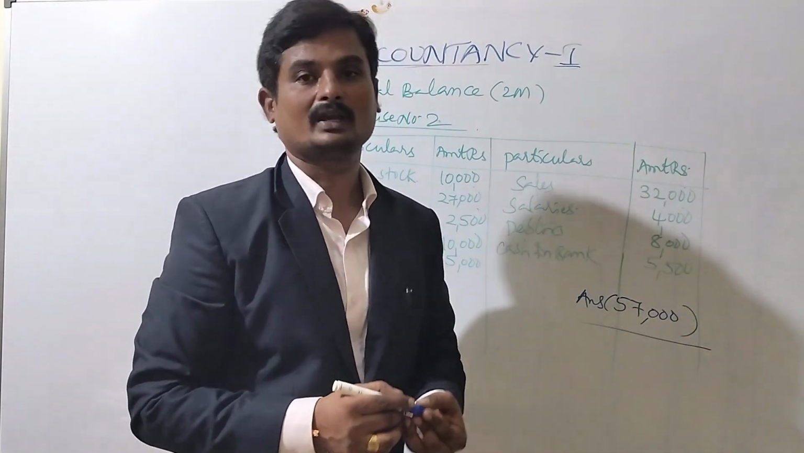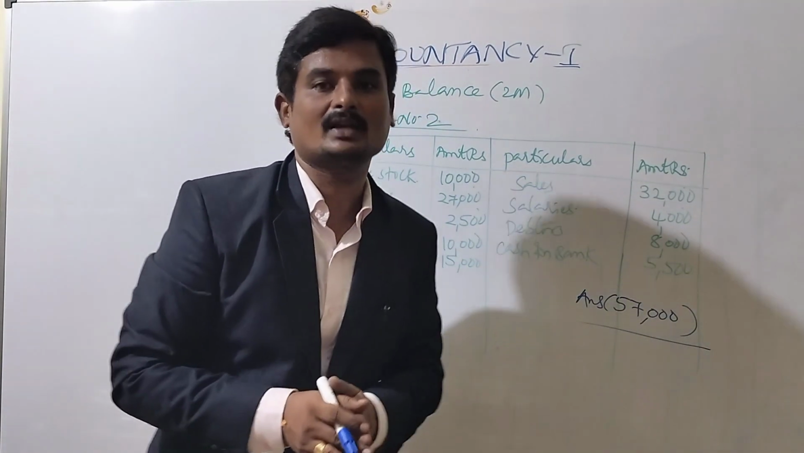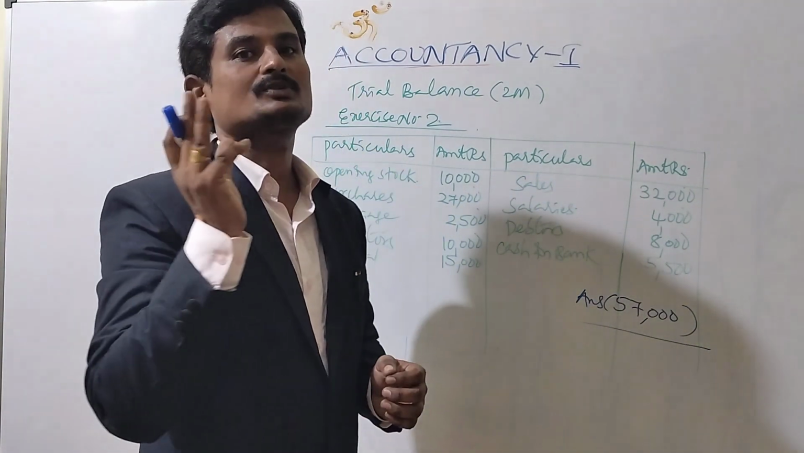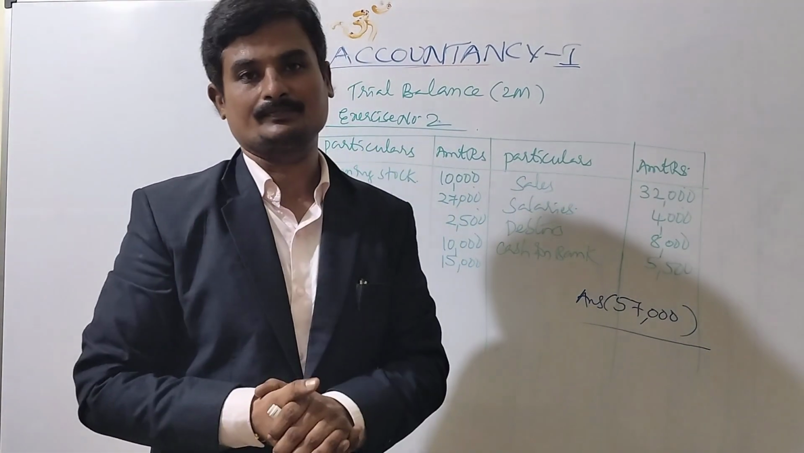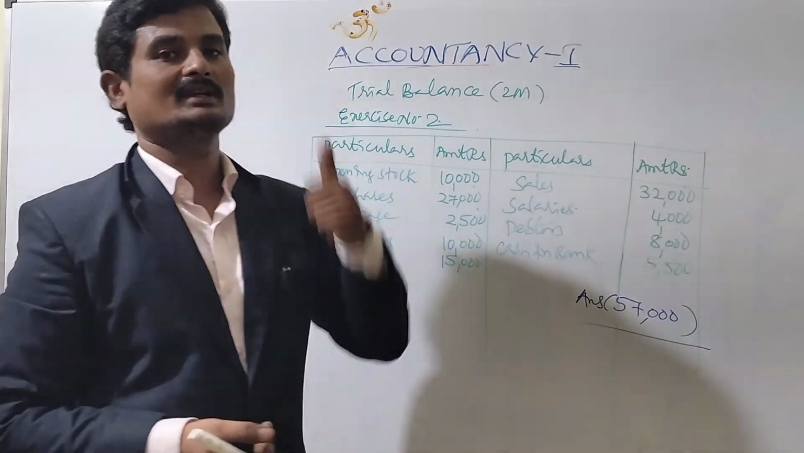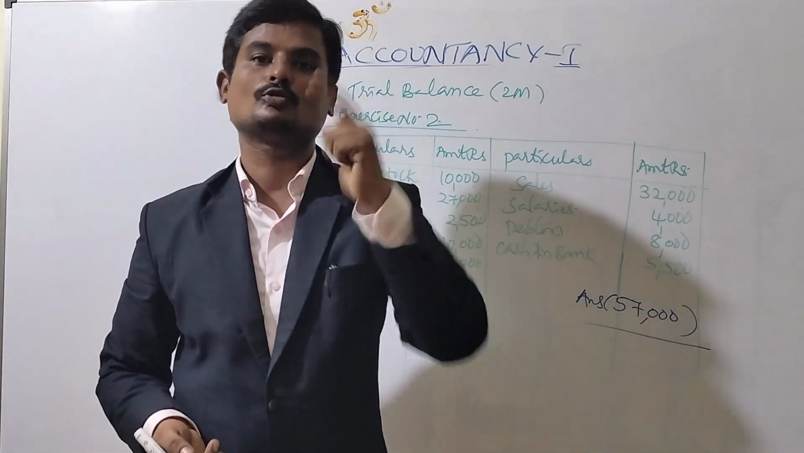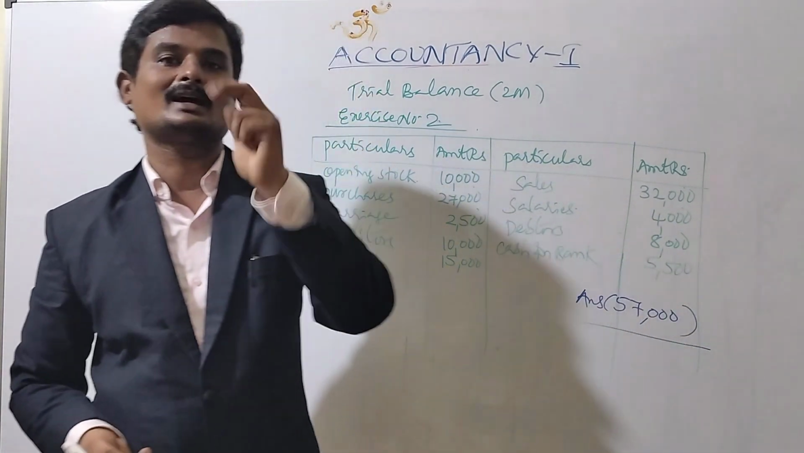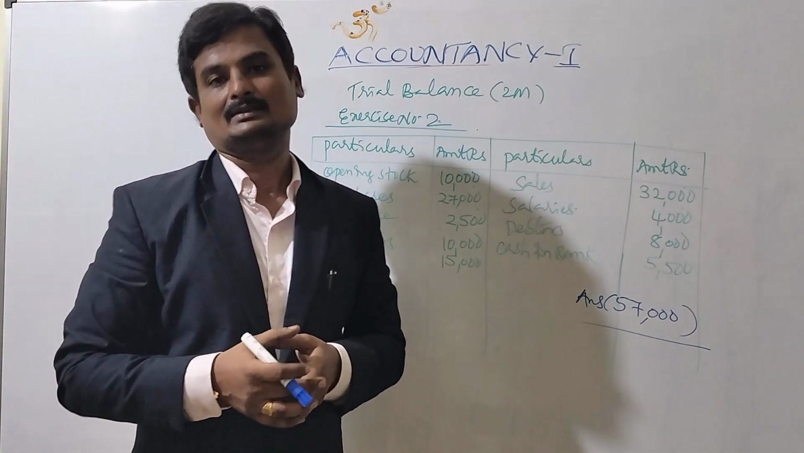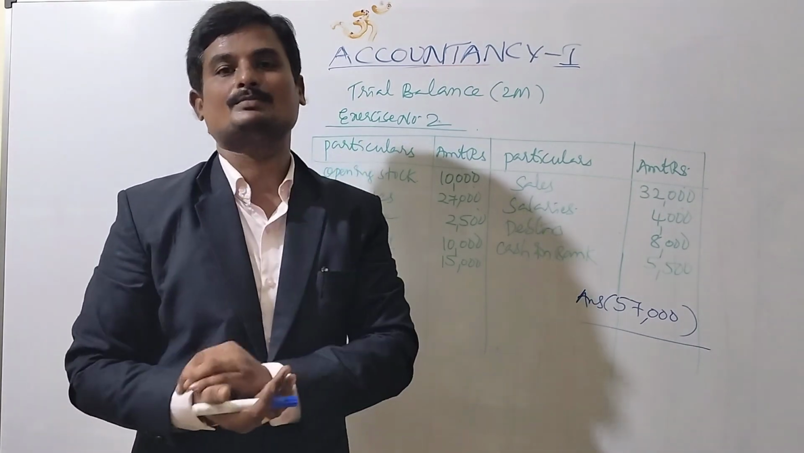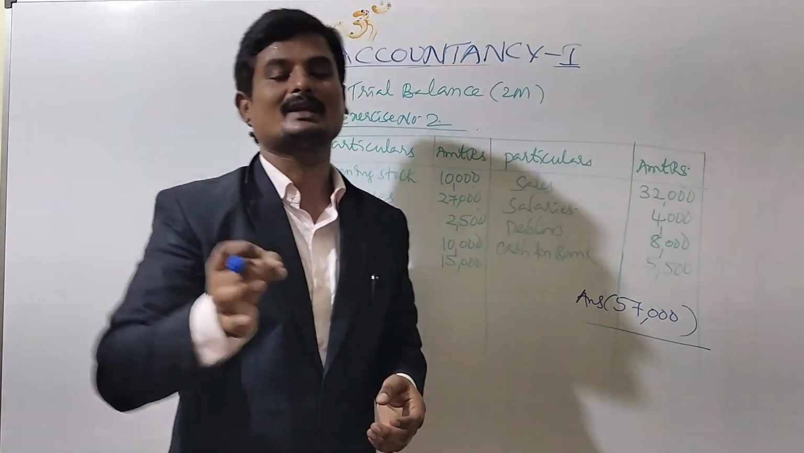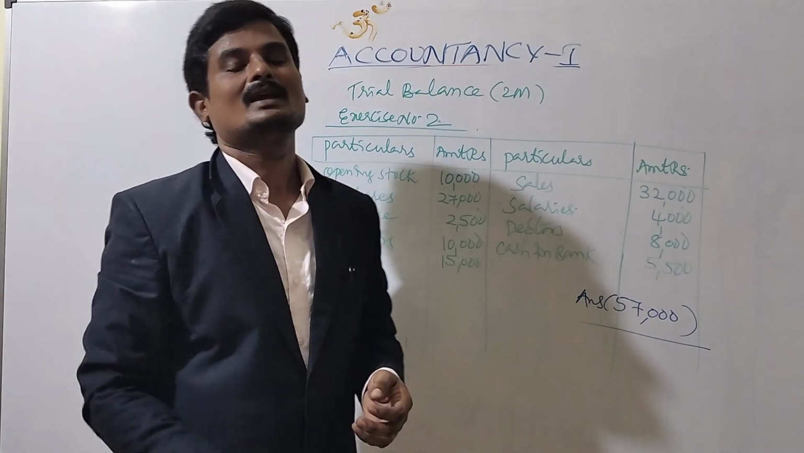57,000. Okay, so this is enough for today. So we have learnt 3 types of questions. First one is journal entries for 2 marks. Second one is opening entry for 2 marks. And third one trial balance for 2 marks. So we can gain 6 marks by practicing these important and very short and easy questions.